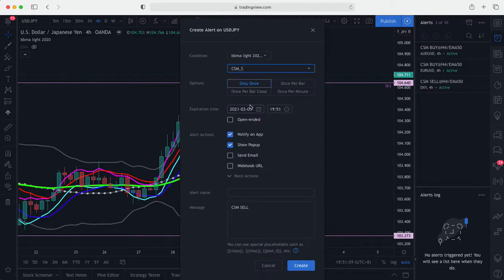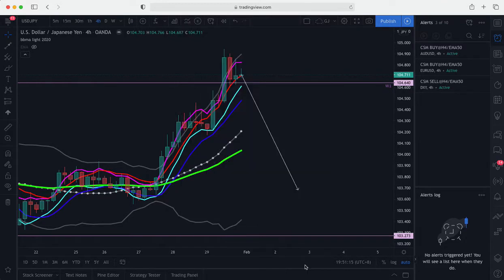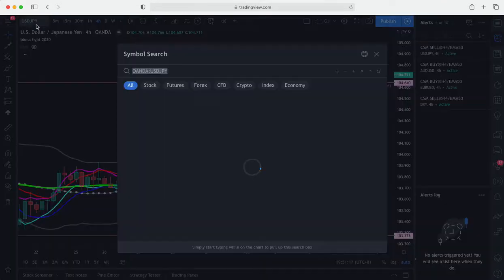CSM sell at H4 EMA 50. Okay, easy. Next pair will be GBPUSD.